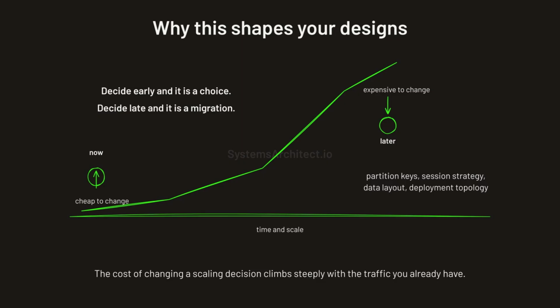You also avoid the opposite mistake, paying for idle capacity all year round. Matching capacity to actual demand is one of the largest cloud cost levers. Scalability decisions also get made early, and they are expensive to reverse later. A partition key is painful to change once you are at scale. So is a session strategy. Getting it right shapes your instance types, your data layout, and your deployment topology. Get it right and a growth spurt is a good day. Get it wrong and it is a very bad one.